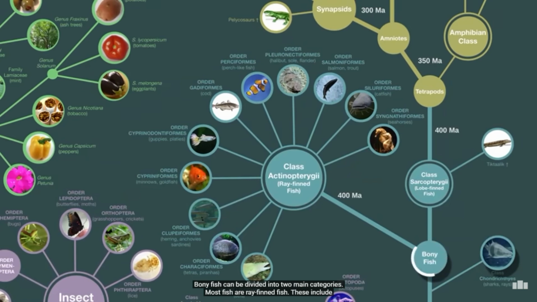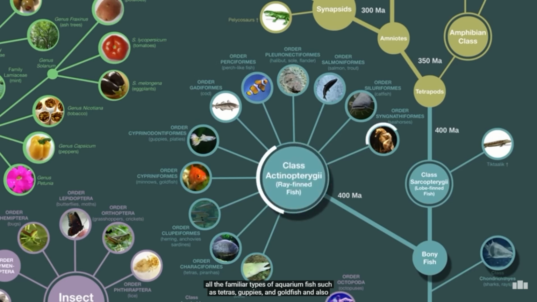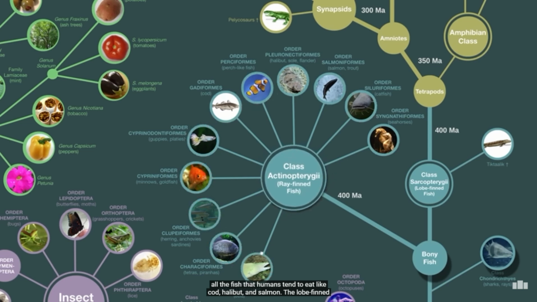Bony fish can be divided into 2 main categories. Most fish are ray-finned fish. These include all the familiar types of aquarium fish, such as tetras, guppies, and goldfish, and also all the fish that humans tend to eat, like cod, halibut, and salmon. The lobe-finned fish are quite a bit different. They have downward-facing fins with more muscles in them.